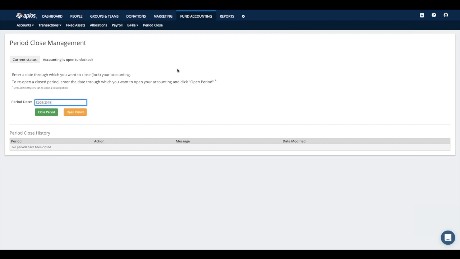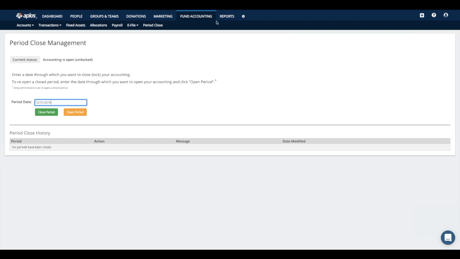So you can't go back and make changes to any of the transactions, and you can't go back and add anything new to that time period either. So it'll be completely locked out. But definitely understand that, mistakes happen, changes do need to be made at times. So if you have closed a period, an administrator can always go back in and reopen a closed period so that you can take care of those changes if needed.